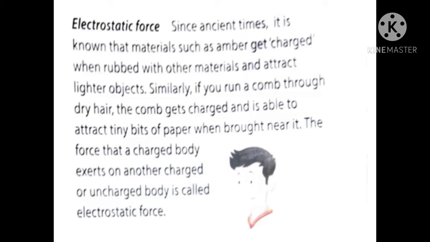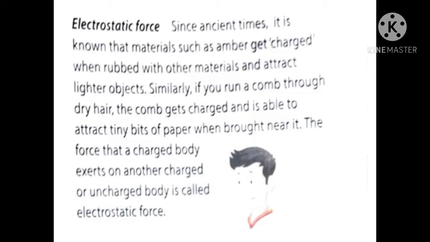That means when an object is rubbed with another object, the object gets charged, and how will we come to know that the object is charged? That is the example of the scale. When you rub the scale over your dry hair, the scale gets charged. To show this charge, you bring the charged scale towards tiny bits of paper, objects that are lighter than the scale.